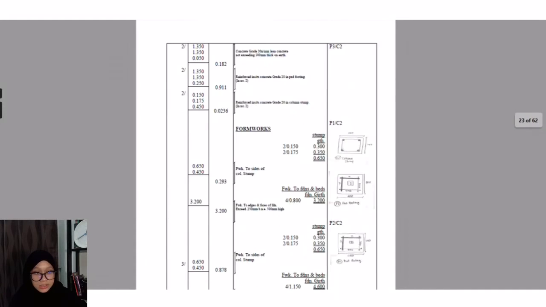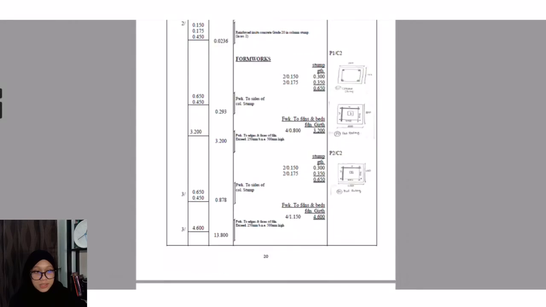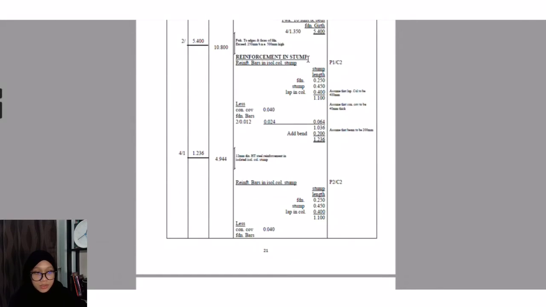Formwork is calculated for formwork to foundation and beds. So we have stumps, and after that is reinforcement in stump, reinforcement bars in column stump. For P1C2, stump length: foundation 0.25, stump 0.450, and lap in column 0.4.